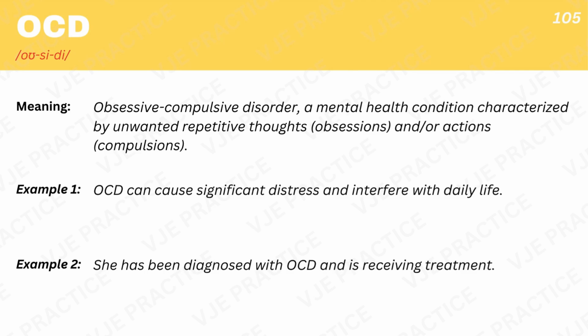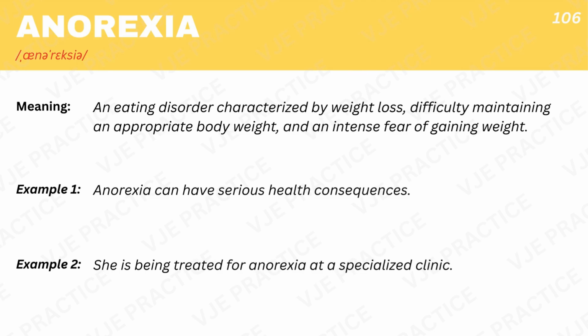OCD, obsessive-compulsive disorder, a mental health condition characterized by unwanted repetitive thoughts, obsessions, and/or actions, compulsions. Example 1. OCD can cause significant distress and interfere with daily life. Example 2. She has been diagnosed with OCD and is receiving treatment. Anorexia, an eating disorder characterized by weight loss, difficulty maintaining an appropriate body weight, and an intense fear of gaining weight. Example 1. Anorexia can have serious health consequences. Example 2. She is being treated for anorexia at a specialized clinic.